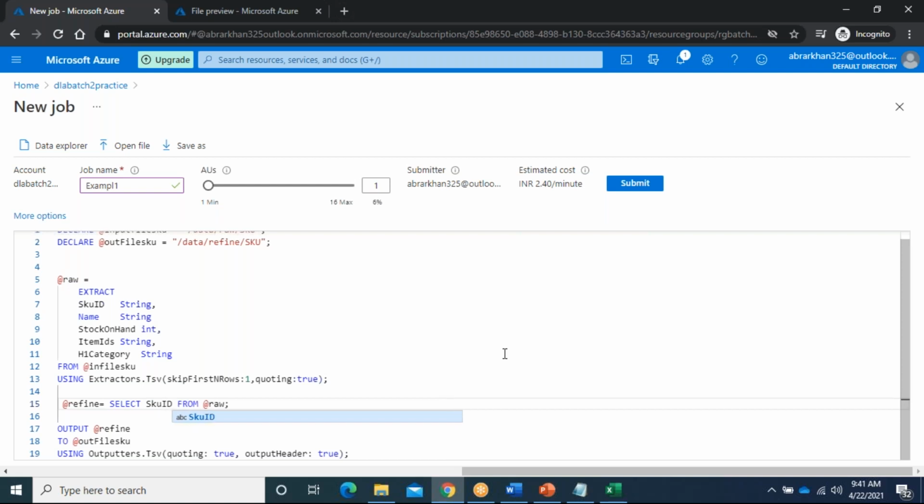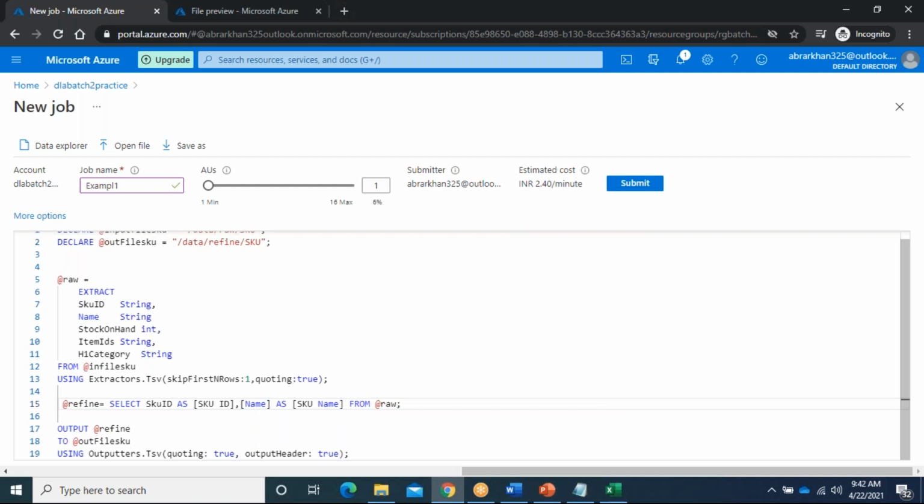So SKU ID I can make as SKU ID, and name I can make as SKU name. This is just a column rename.